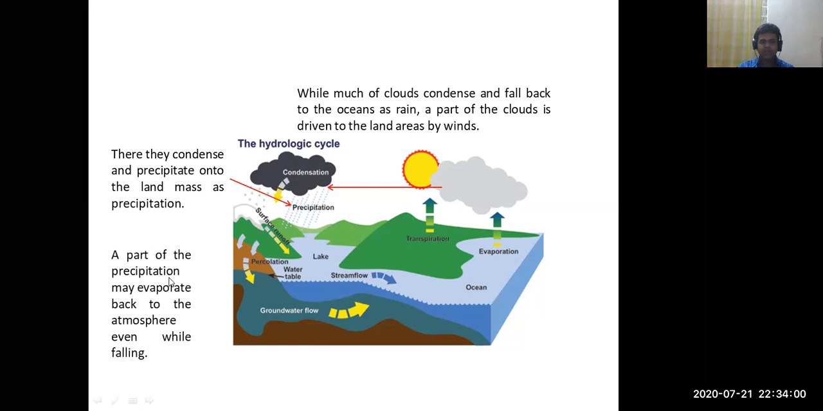After this, a part of the precipitation may evaporate back to the atmosphere even while falling. That means part of the precipitation that falls toward the ground surface, in the process of falling, may evaporate due to the heat energy in the atmosphere back to the atmosphere, and the remaining part falls on the ground surface. So finally precipitation moves down to the ground surface.